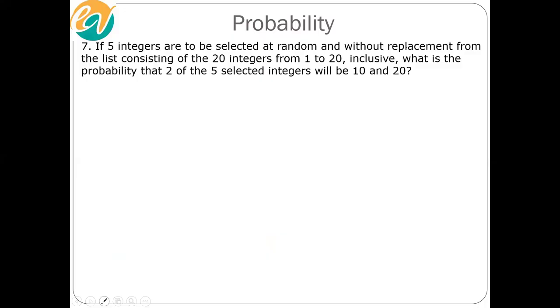If 5 integers are to be selected at random and without replacement from the list consisting of 20 integers from 1 to 20 inclusive, what is the probability that 2 of the 5 selected integers will be 10 and 20? How do we approach this? 2 of the 5 selected integers will be 10 and 20.